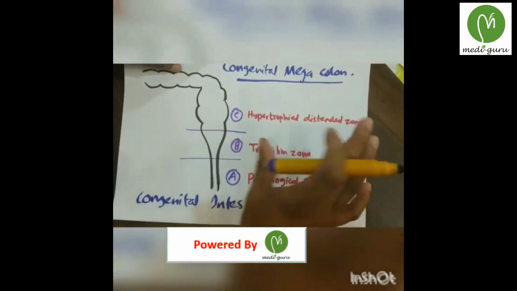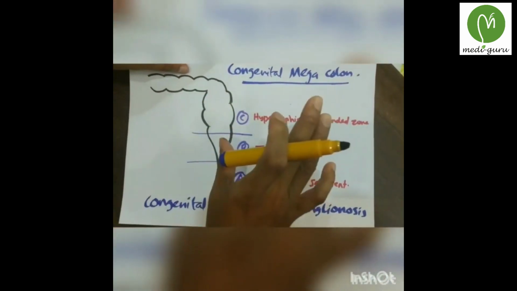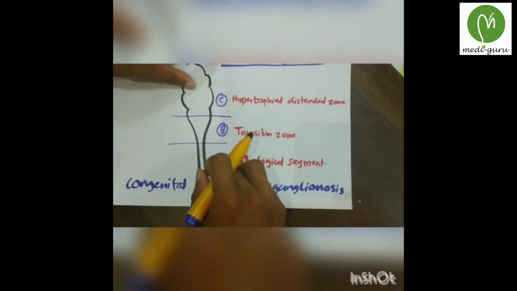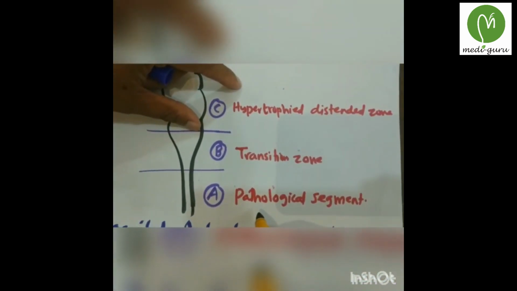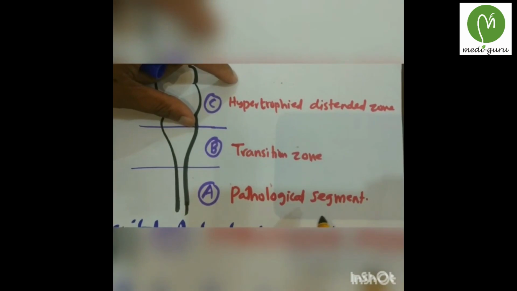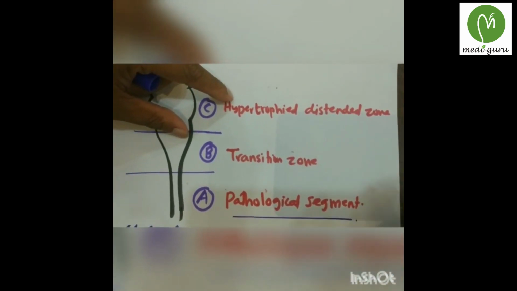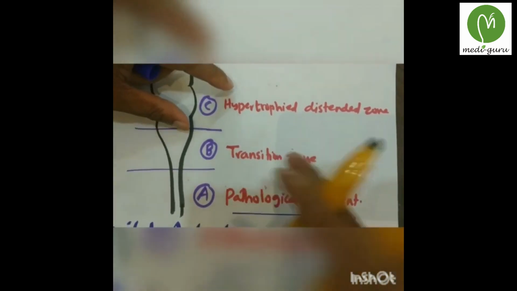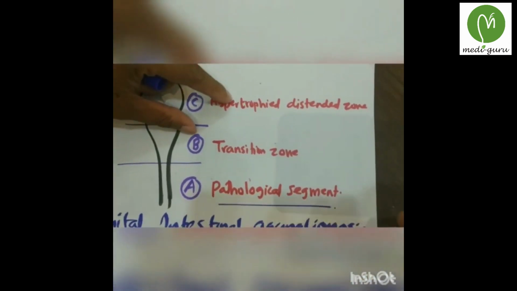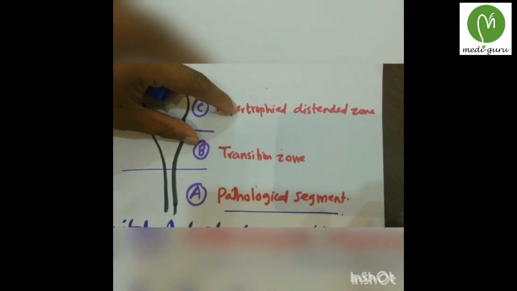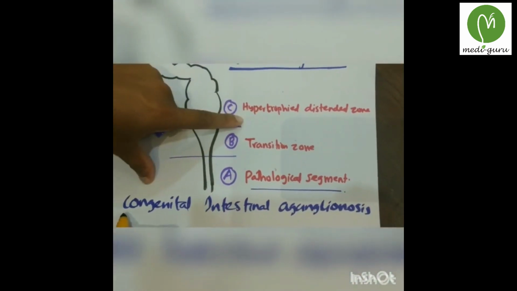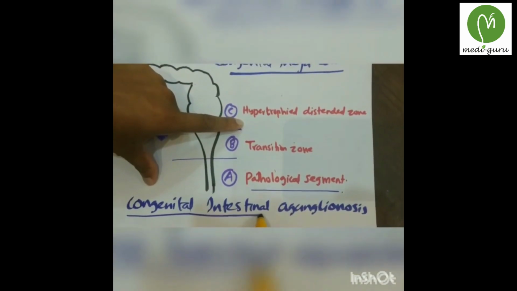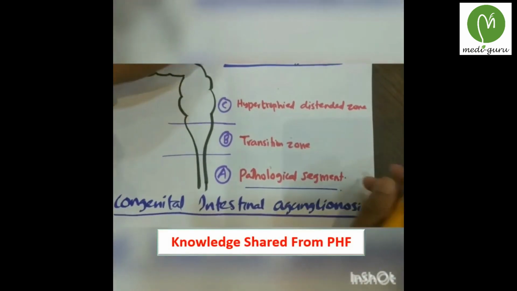As a result of arrest of migration of neural crest cells from the oral end to the anal end, the distal end becomes 3 zones: Zone A, Zone B and Zone C. Zone A is a narrow, spasmodic, non-relaxing pathological segment. This area becomes narrowed due to sympathetic overactivity, and it is completely devoid of ganglionic cells. Hence Hirschsprung disease is also called congenital intestinal aganglionosis.